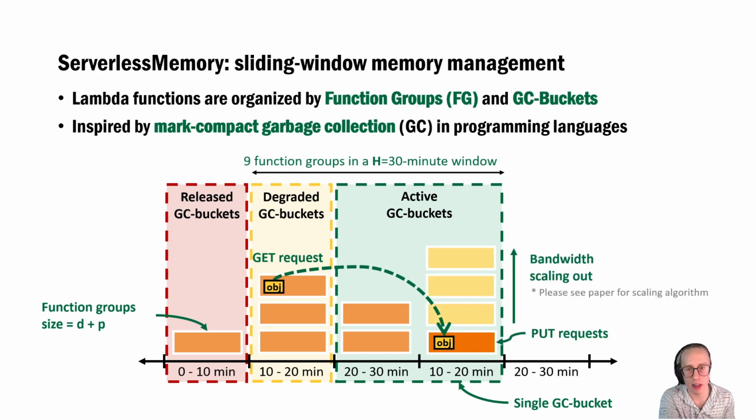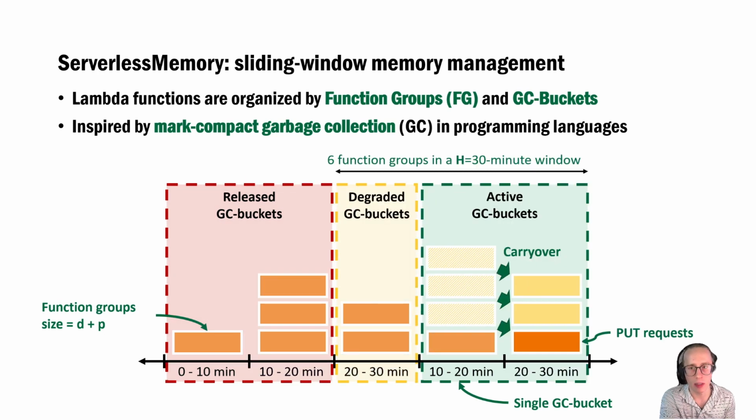To handle bursts, either because of increasing concurrency, a throughput burst, or insufficient function memory, InfiniStore will scale out functions by function groups. After one function group is full, new data is inserted into the next newer function group. A new GC bucket will be created every GC cycle. Functions not full during the last GC cycle will be inherited by the newly created GC bucket.